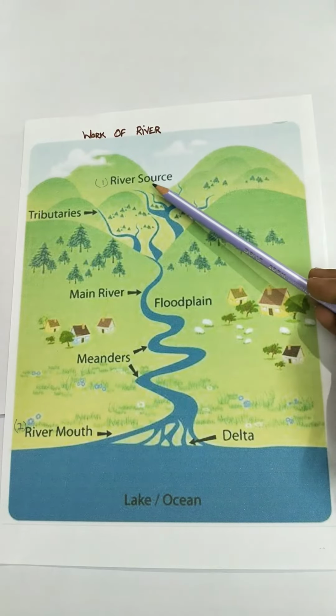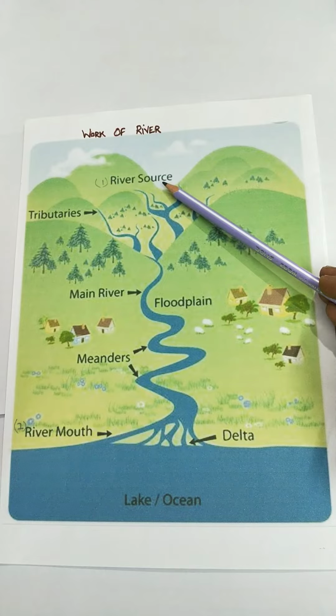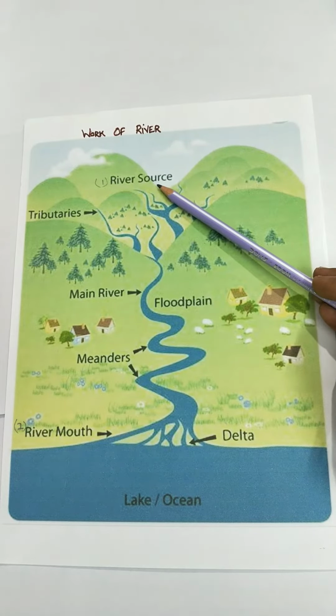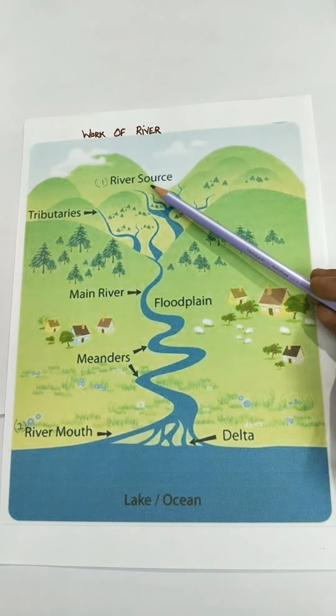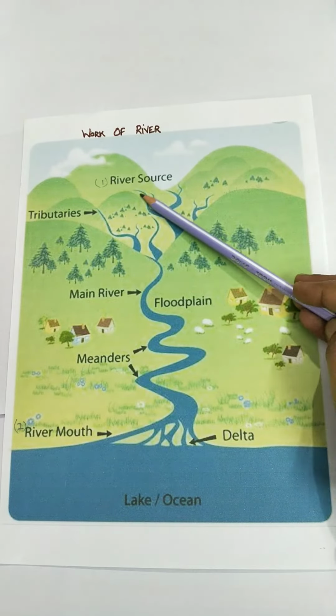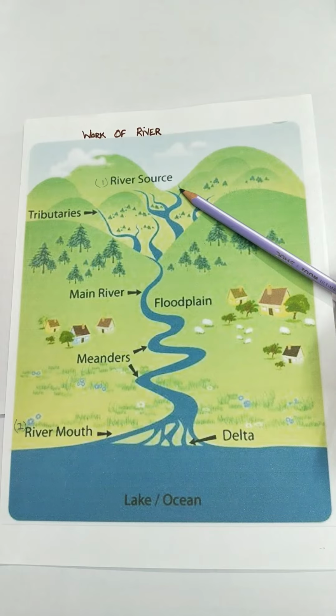First of all, we are going to study the source of the river, where the river originates, where the river starts. That place is called the source of the river. Ganga starts from the Gangotri glacier, so the Gangotri glacier is the source of the Ganga river.